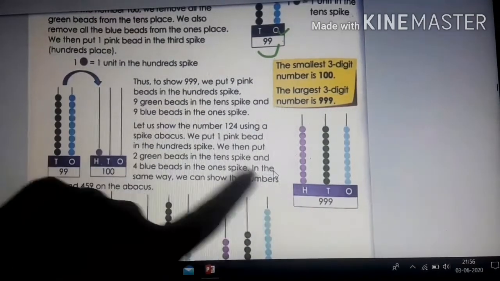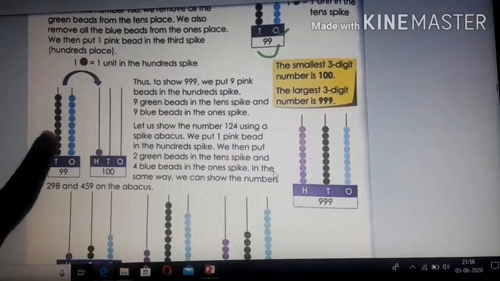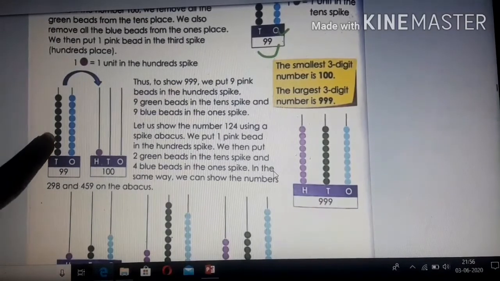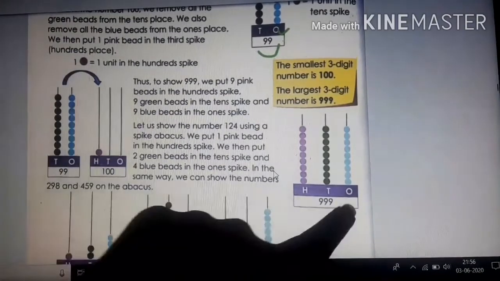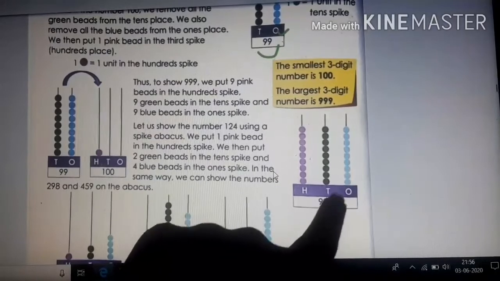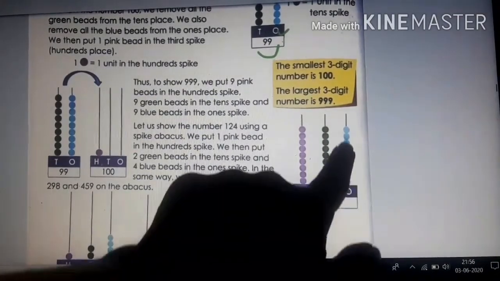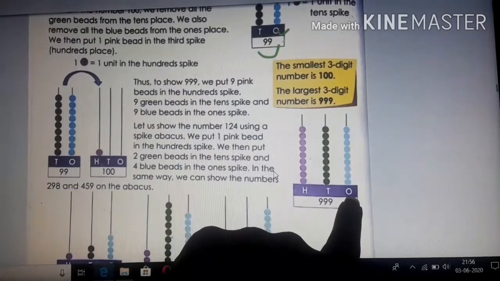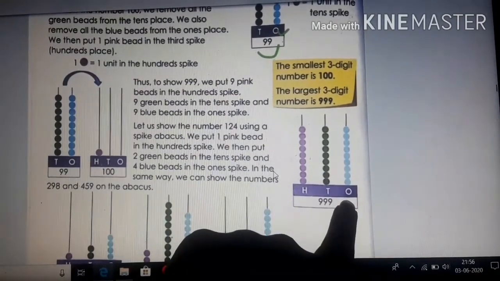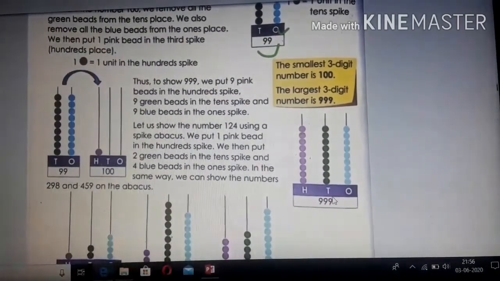Next, how do we write 999? You know that pink means hundreds, blue means ones, green means tens. So 999, children. Count these blue bits, you will get 9, so 9 comes below ones. Then these are tens bits. You count how many bits are there in tens. You will get 9. So here it comes 9. In hundreds place you count how many bits are there. You will get 9. So this is how we get 999.